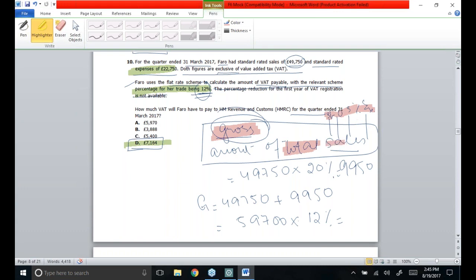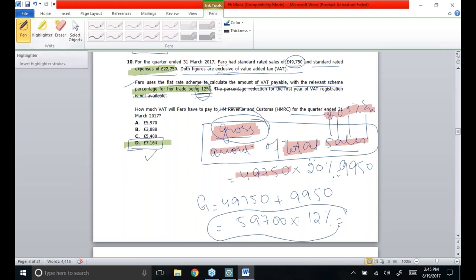All types of sales are going to be taken up. We'll make a total of it and see how much income has been received from the customer. Whatever the gross amount of sales, we will have to pay VAT over it. As the flat rate is 12%, 7164 is the VAT figure which has to be paid to HMRC.